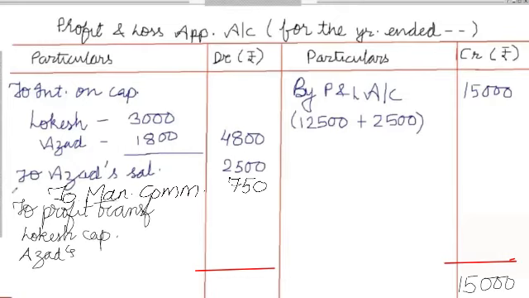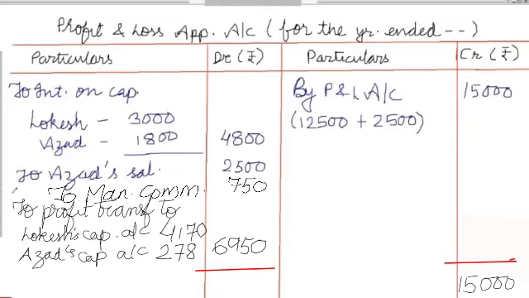So write on the debit side to profit transferred to Lokesh's capital account and Azad's capital account 6,950, and when we divide it in the ratio of 3:2, we will get the share of Lokesh 4,170 and the share of Azad 2,780. Now do the final total of the account, that is 15,000. This is the P&L appropriation account.